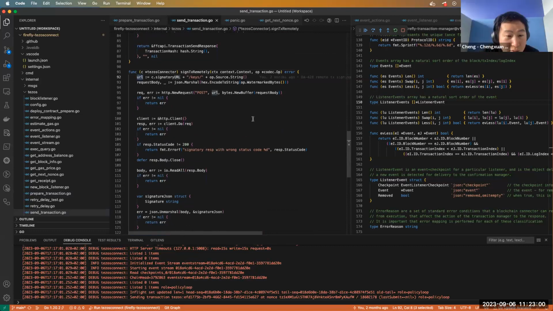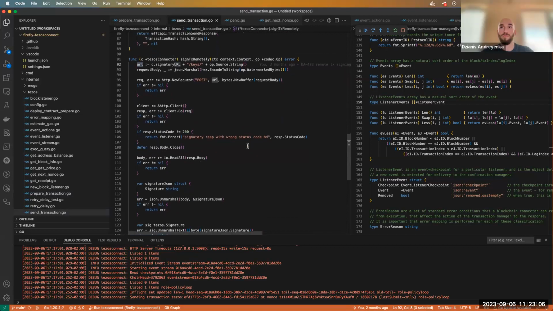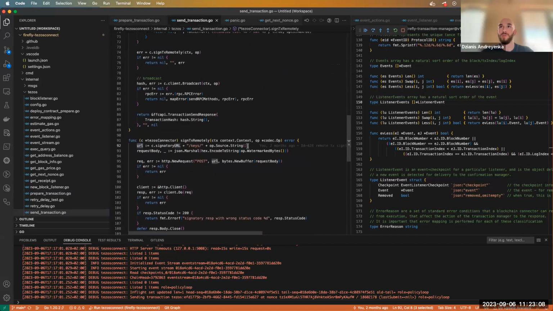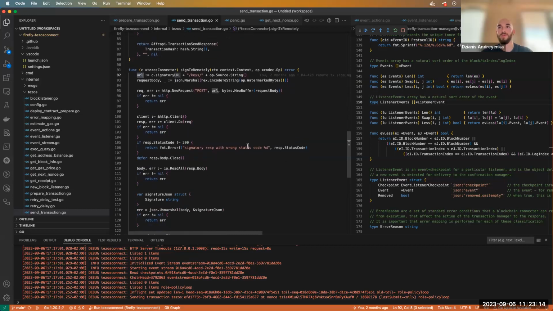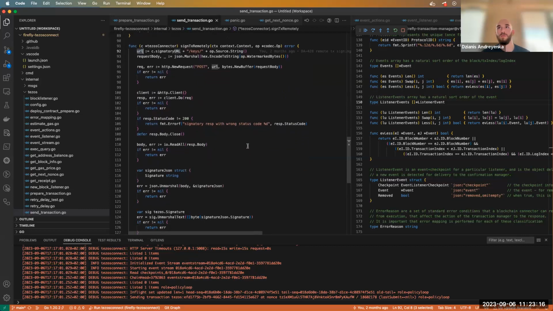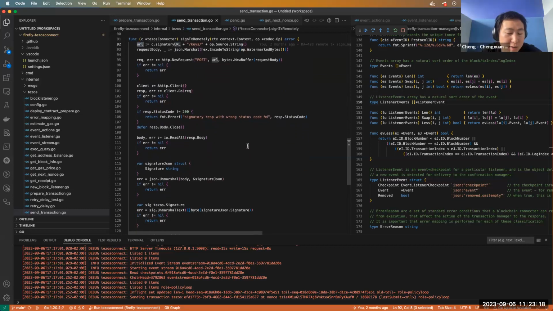So when it fails, what is the error handling for that? We just fail the transaction. Okay. It will not be sent to the chain, broadcasted. And then the consumer just needs to replay the transaction for it to get processed again.